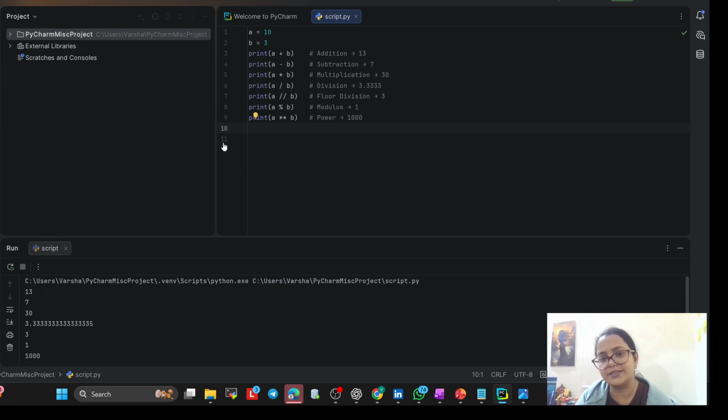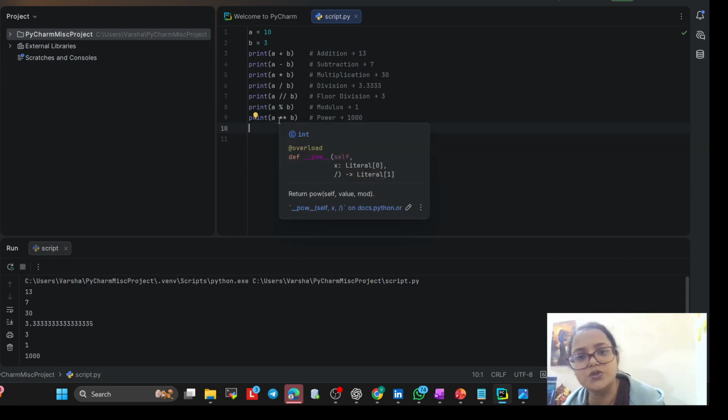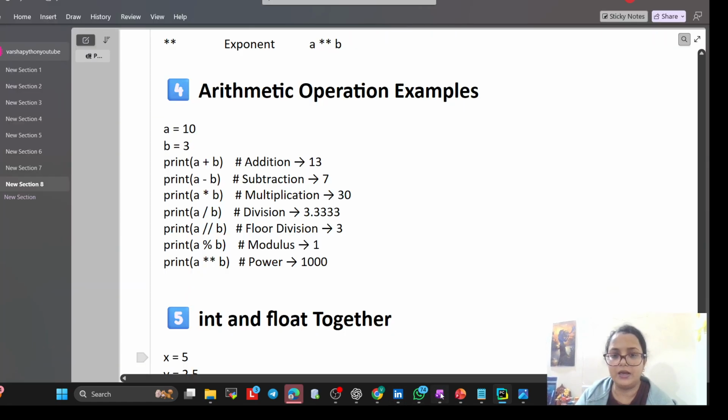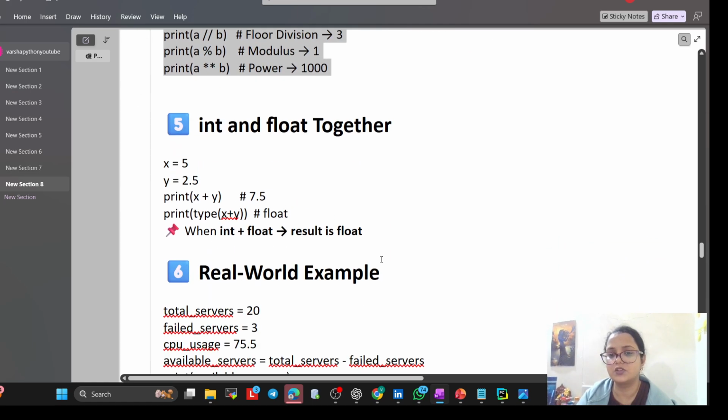A minus b, 7. A times b, 30. A divided by b. So all the values you are getting here. In this way we can use plus, minus, multiply, divide, everything with the help of this. Modulus means 1, and this is power, 1000. I hope you understand.